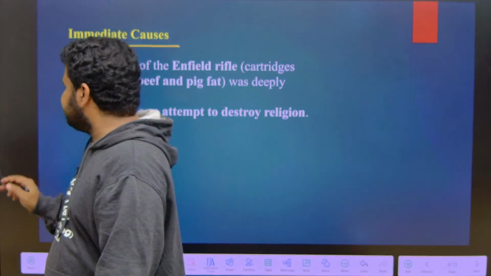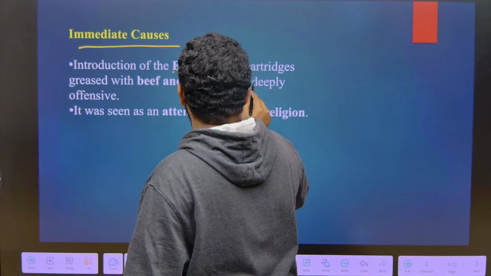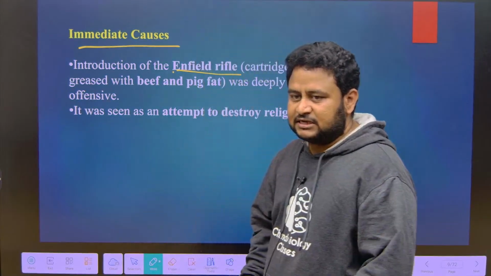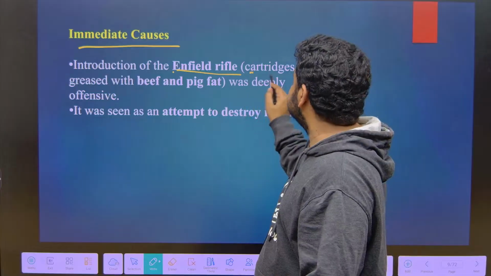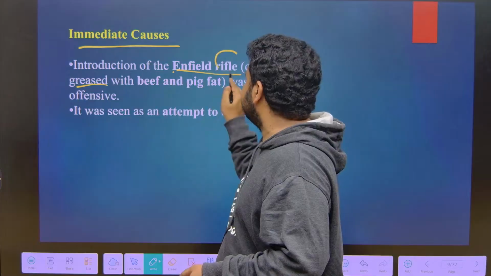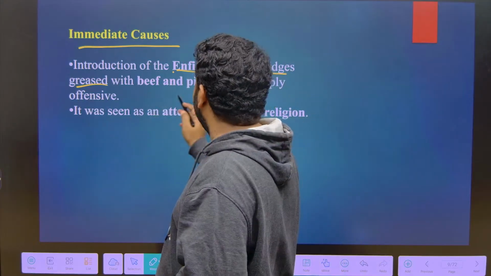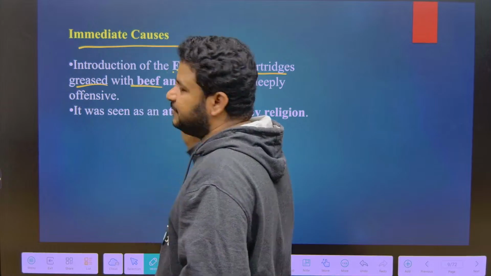What is the immediate cause? It is the introduction of the Enfield rifle. With the Enfield rifle, if you have to shoot, you use the cartridges. The cartridges that were used in these rifles were greased with beef and pig fat.